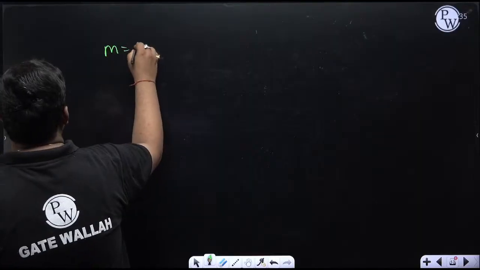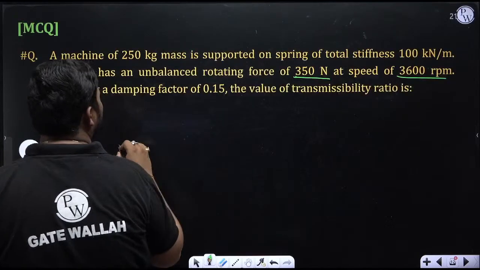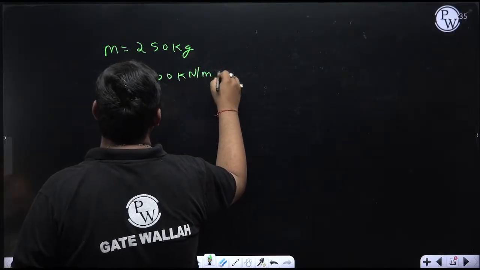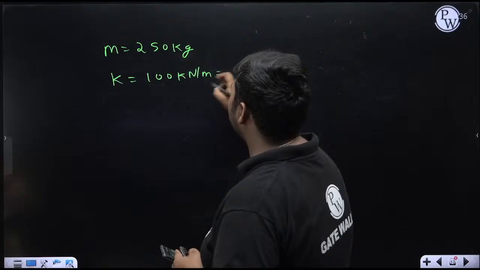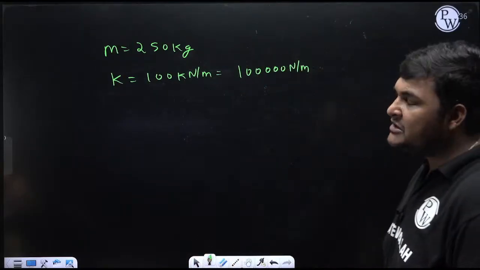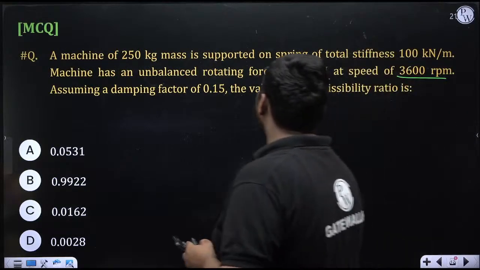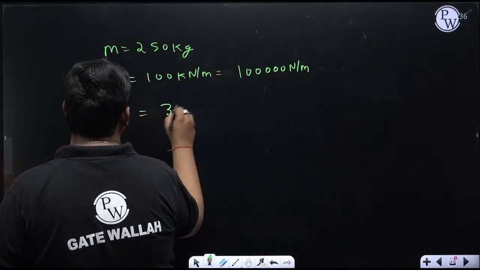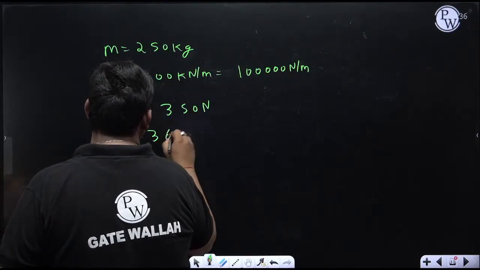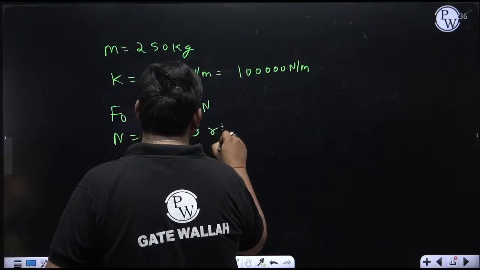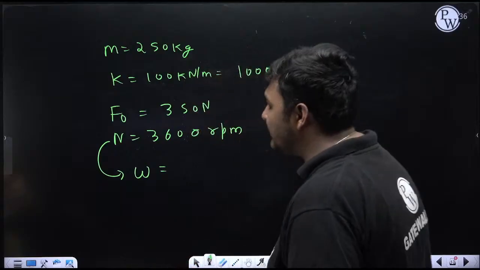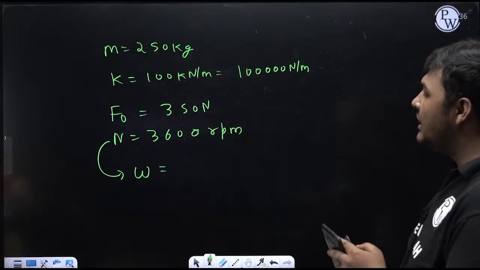The mass of the system m is 250 kg. Just write the values of the given data. It is supported by a spring whose stiffness k is 100 kilonewton per meter. Always use SI units, so in newton per meter, 1 kilonewton is 1000 newton, so it will be 100,000 newton per meter. If k and m are given, we can calculate omega. The amplitude of the unbalanced force is 350 newton. The speed is 3600 rpm, which is also the forcing frequency. Convert that into radian per second. Whatever the speed of the system comes to in radian per second, that is the forcing frequency, which I am denoting as omega.